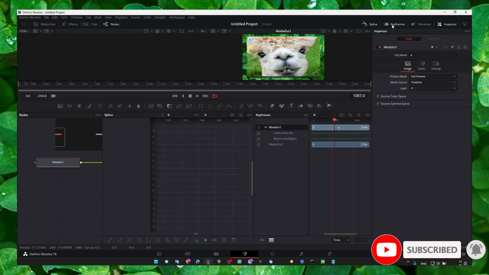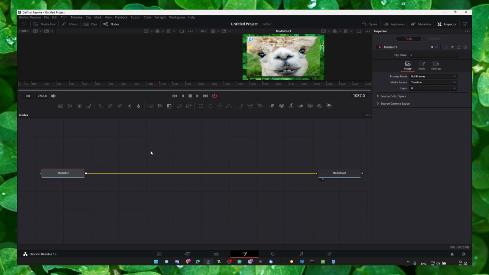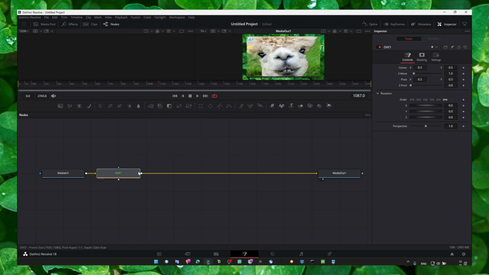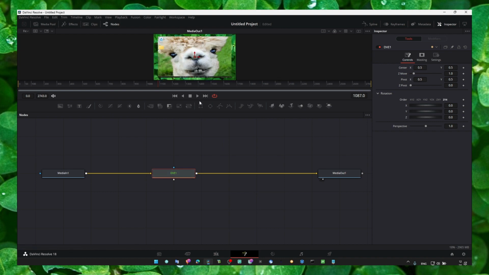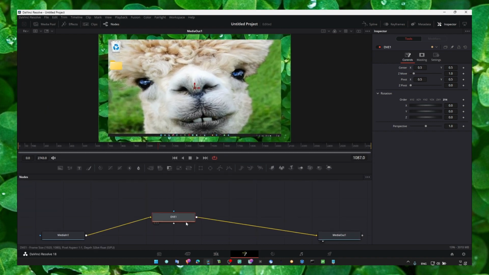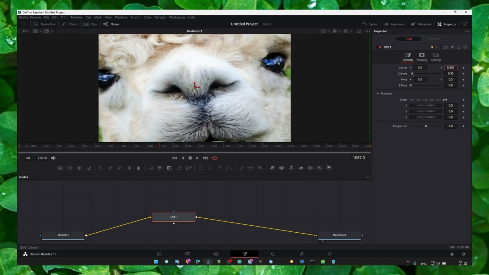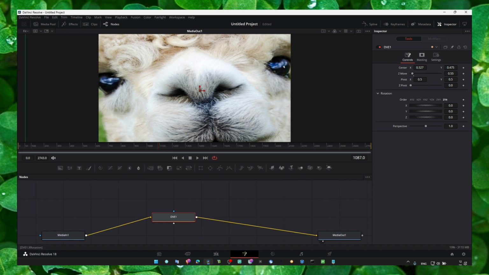And then here what we have to do is to press on your keyboard Shift plus space and here write digital video effects. This one, add, and from here, now, if you select this node, from here we can zoom in. This is what I like to do first. Zoom in, and then just change here.